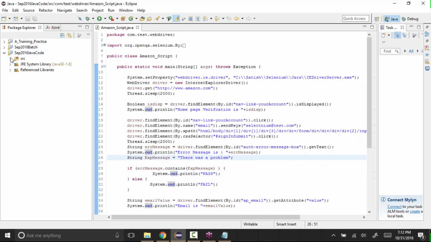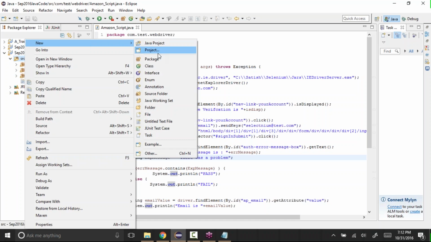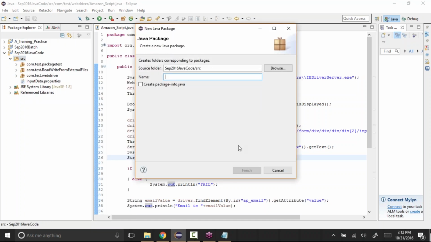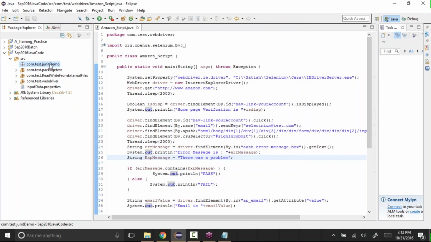Let's try to create one small framework, create a small script, and use the JUnit framework. Let me create a folder or package. Let's say I'll give it as com.test.JUnit demo, and click on Finish, which will create a package for us. Just a simple package.